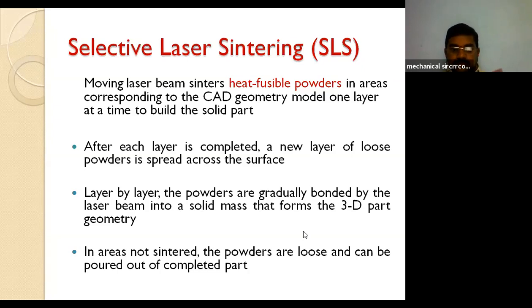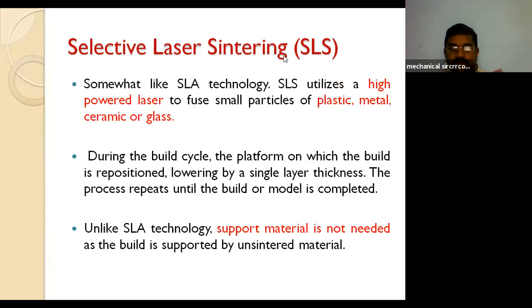In areas not sintered, all the powder granules remain. If it is not converted into 3D parts, some excess powder is left in the process that remains loose, in a scattered manner. That will be poured out of the completed part. I will show the figures, and from that you can understand.